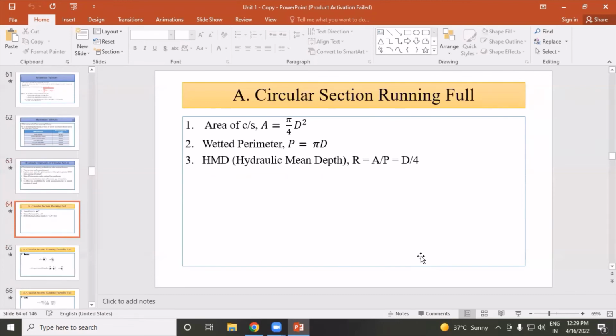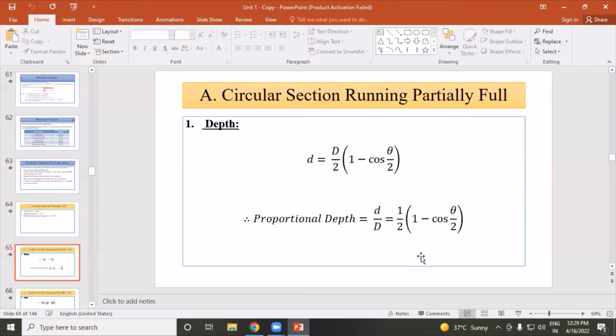For a circular section running full, the formula: area is equal to pi by 4 into D square. Wetted perimeter P is equal to pi D, and HMD, which is nothing but the hydraulic mean depth R, is equal to A divided by P, which is equal to D by 4.